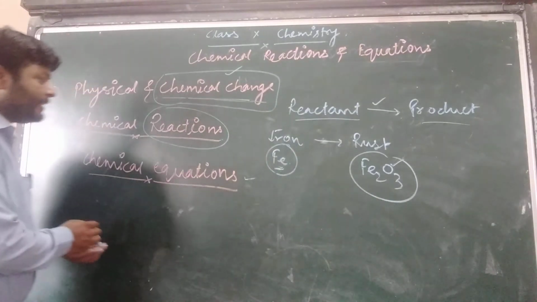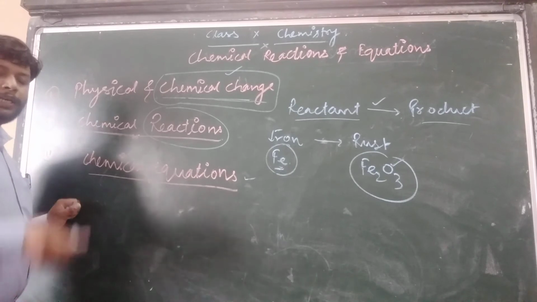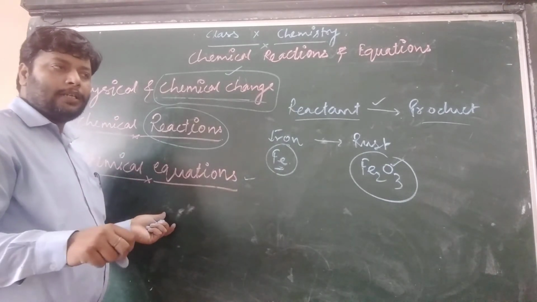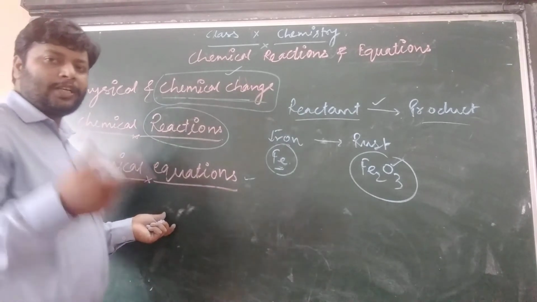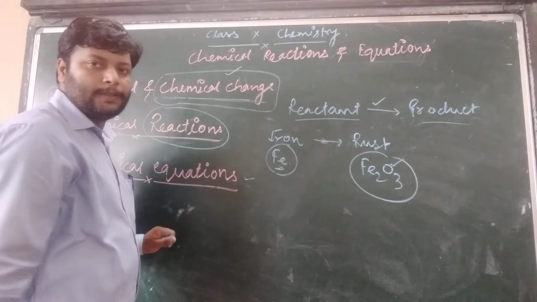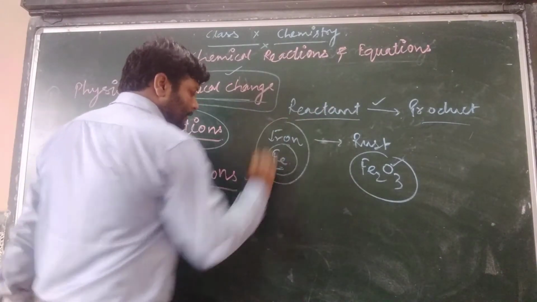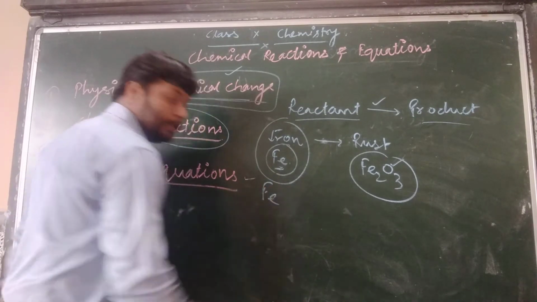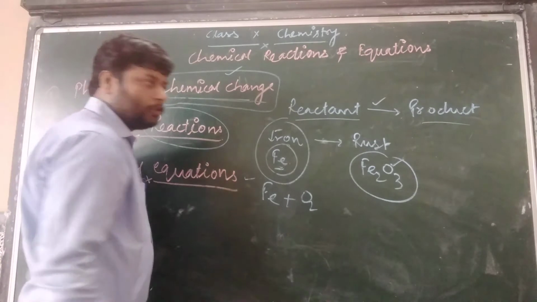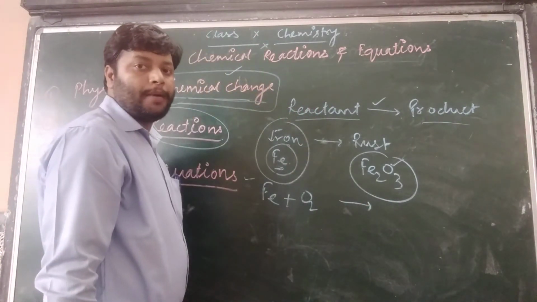Whenever we are dealing with a chemical reaction, there must be different particles that combine together or break down, and that will turn into other particles. So in terms of reactants, the iron must combine with oxygen to form rust.